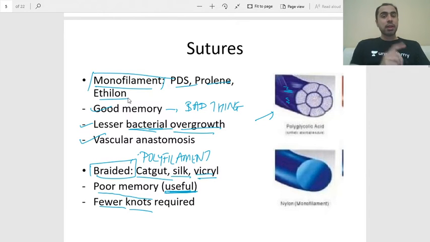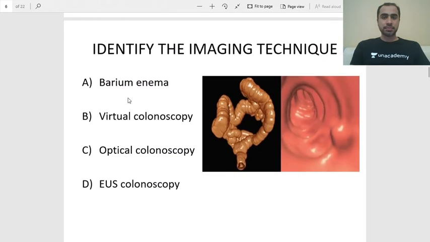In AIIMS, they love asking about knots and sutures. Alright, so make sure you study them.